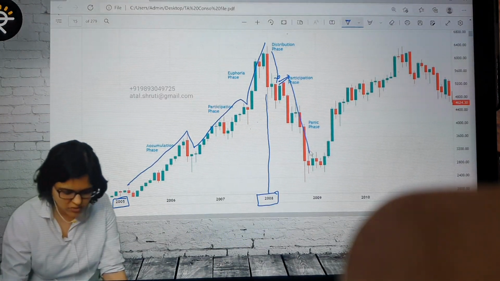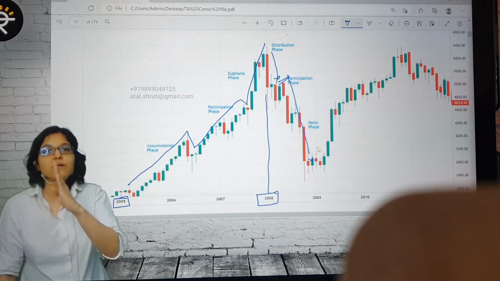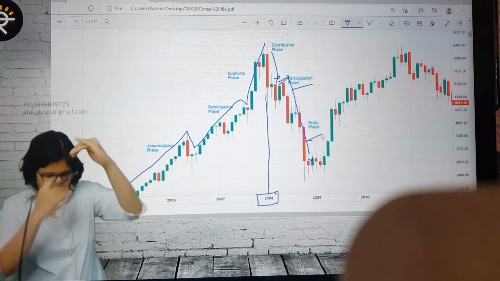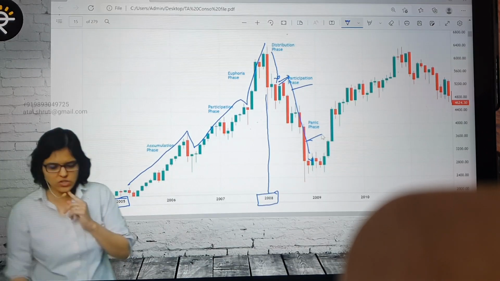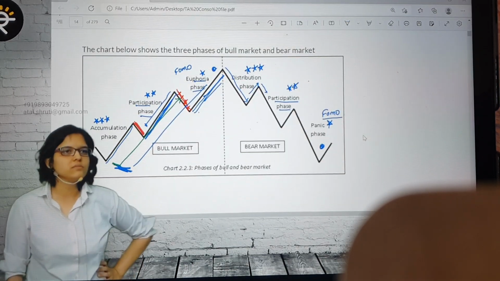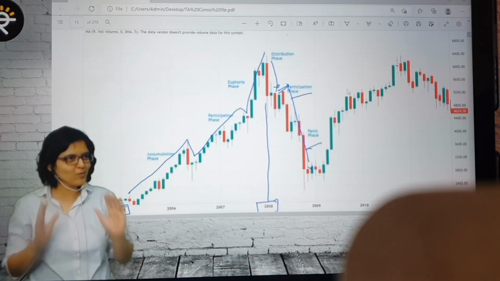Then a very little bit of uptick, and then wow, this was directly the panic phase. Participation phase and panic phase, you can see it's almost seamless. There was very little uptick. Here, participation and panic almost went down in one line. What does this chart tell us? This chart tells us that whatever we do as a textbook example, will it exactly happen in real life? So we have to keep our mind open.